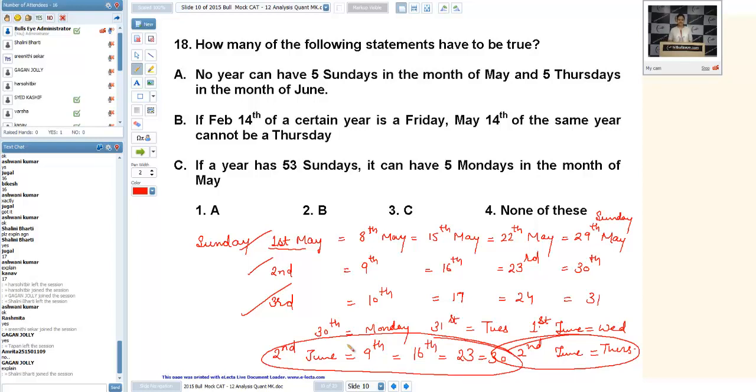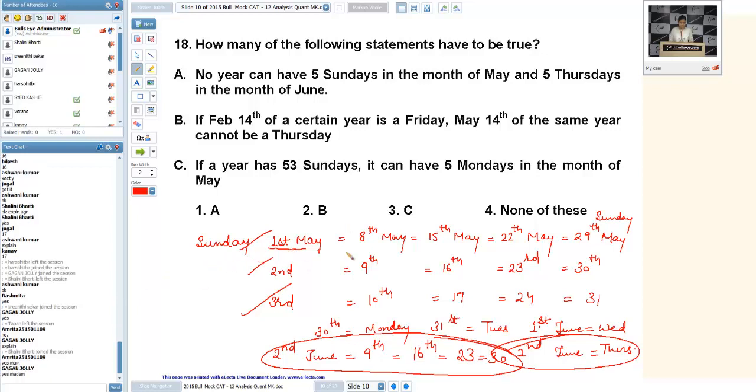So this statement can be true. This statement is false, which says no year can have 5 Sundays in the month of May and 5 Thursdays in the month of June. It is possible that the month of May is having 5 Sundays and the month of June is having 5 Thursdays. Is it okay, Gagan? Please confirm, Gagan. Okay, we can apply the same logic in B and C. Should I move further?